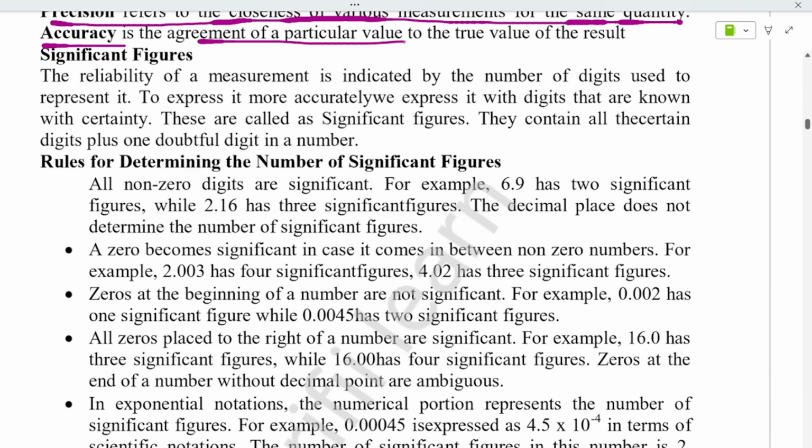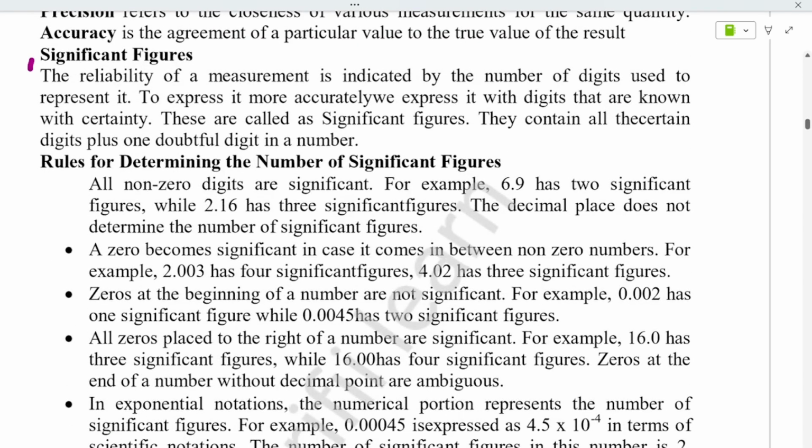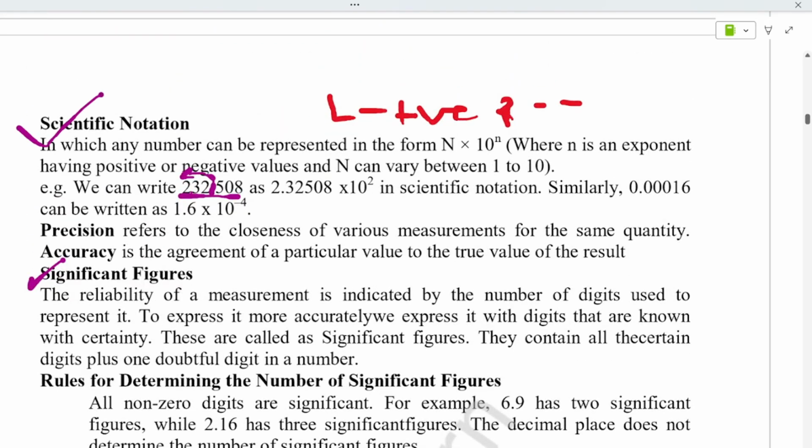Accuracy is the agreement with the particular value, the overall total value you will get, right? How perfect it is, to find that we use accuracy. Next, this scientific notation is also a very important concept. It will come in future numerical problems.